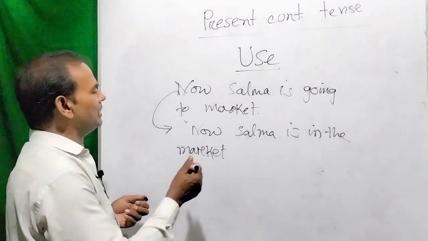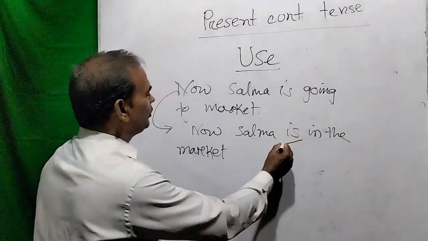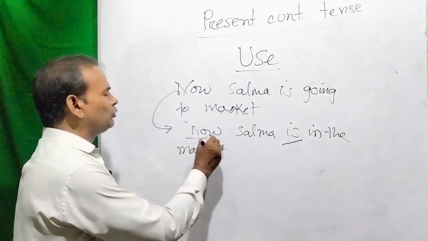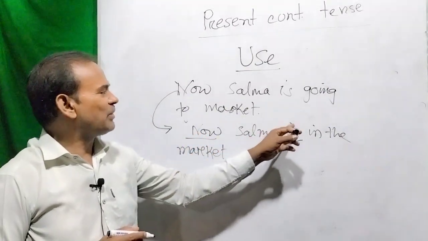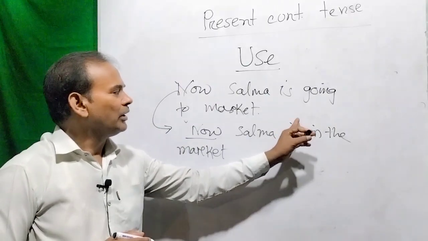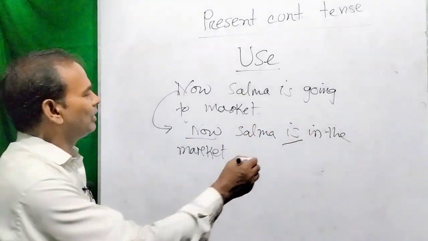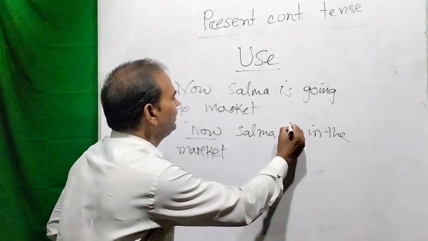This is continuous, but you can use now with present indefinite tense. Then the present indefinite tense must be of verb to be.